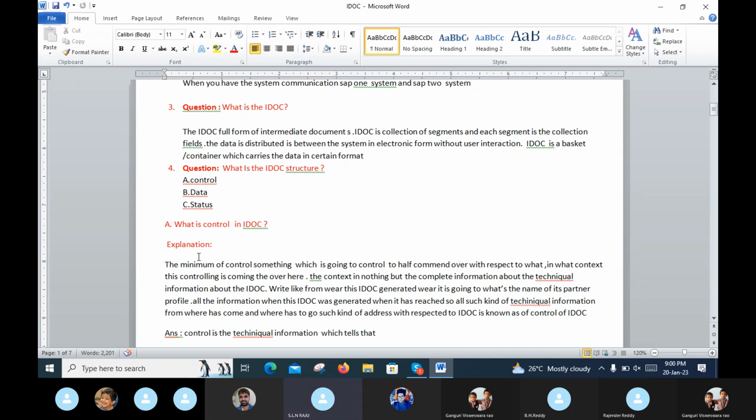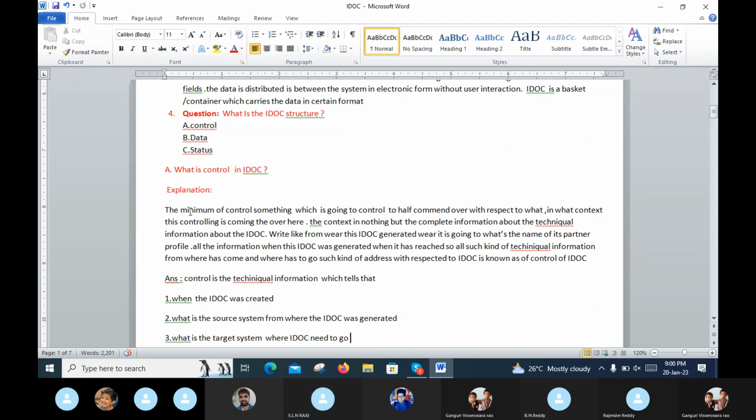Briefly explanation. I have been searching for my own language in the explanation. The minimum control of something, which is going to control off command over with respect to what? In what context is controlling coming here? This is in my own language, sir.